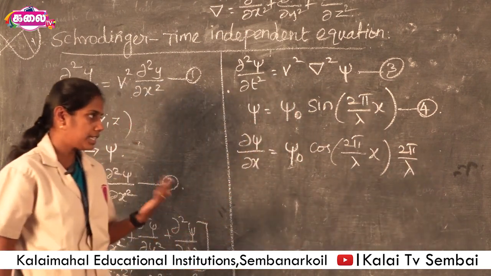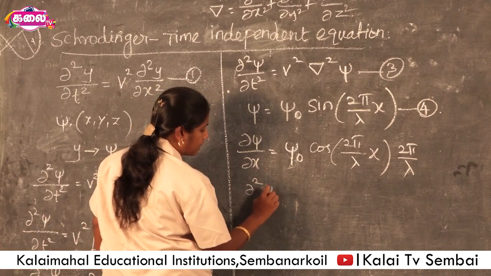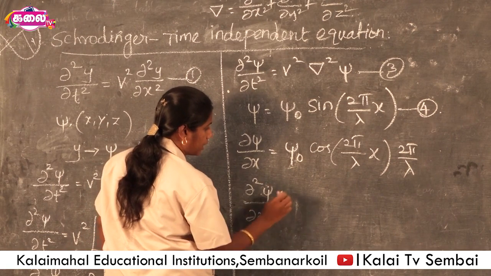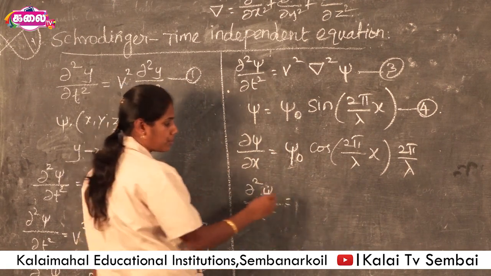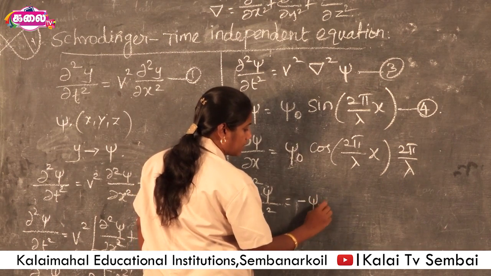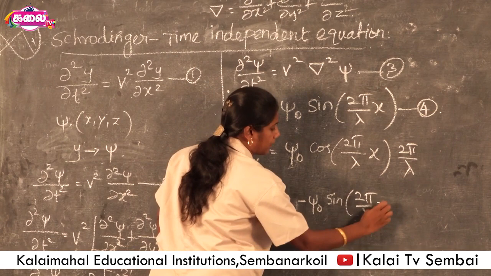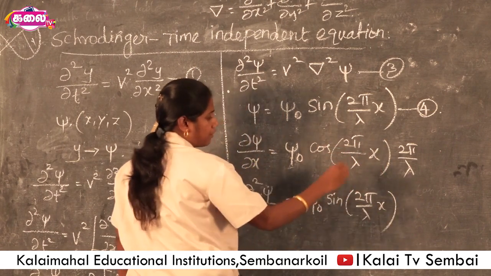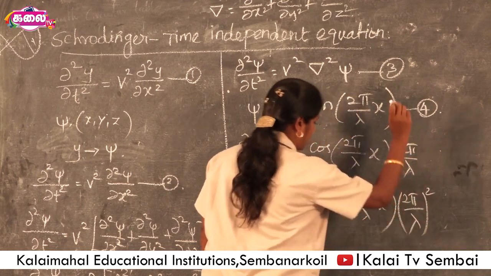Then this equation is again differentiated. ∂²ψ/∂x² = minus ψ₀ sin(2π/λ x), since cos is differentiated into minus sin, and this is again differentiated into 2π/λ, that is whole squared.